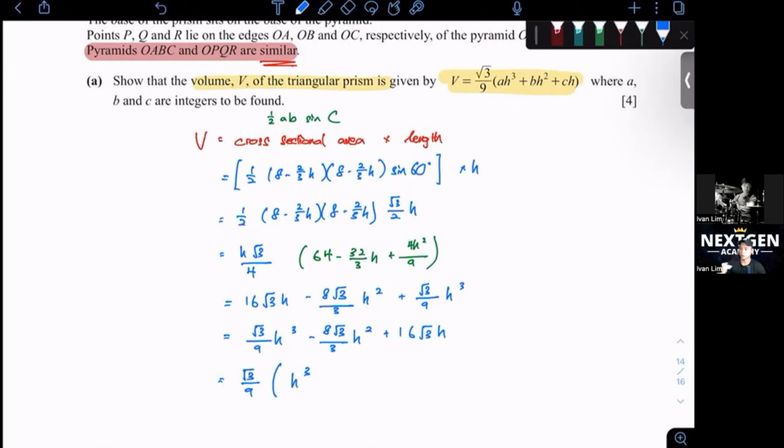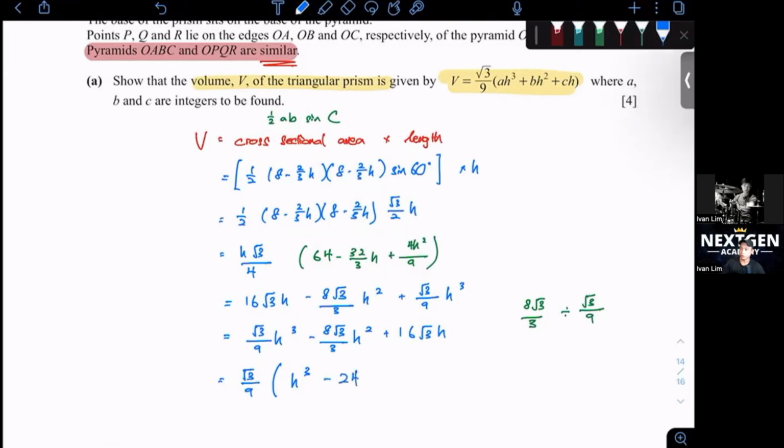Okay, so a lot of students always ask me, teacher, how do I factorize when it's not so nice? Actually what you got to do is you just got to divide it. You can just write it as 8 root 3 over 3, then divide by root 3 over 9. Because we are reversing the process, we are factorizing it out. Later you have to times it. So the opposite of times is divide. So you divide it, you should get